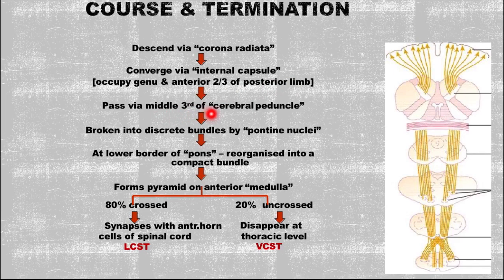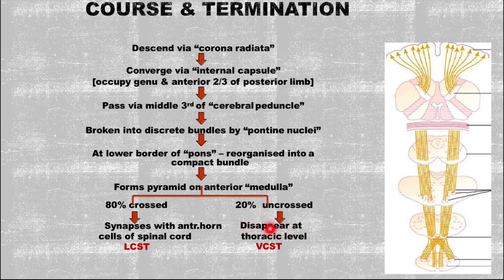They pass via the middle third of the cerebral peduncle, then are broken into discrete bundles by the pontine nuclei. We have covered this: between the pontine nuclei they again get scattered, and then regroup at the lower border of the pons, organized into compact bundles, and form the pyramid on the ventral aspect of the medulla. Of those, 80% cross and synapse with the anterior horn cells of the spinal cord, that is the lateral corticospinal tract, and 20% are uncrossed. Some books say they disappear at the thoracic level via the ventral corticospinal tract.